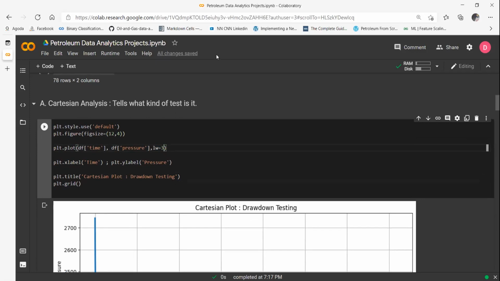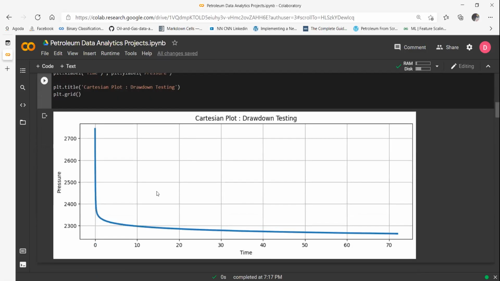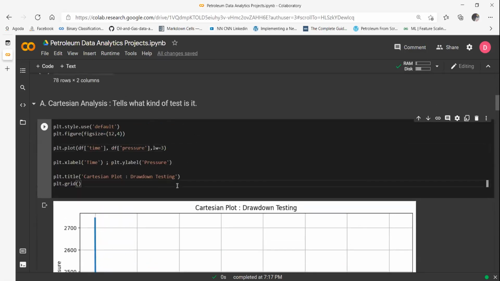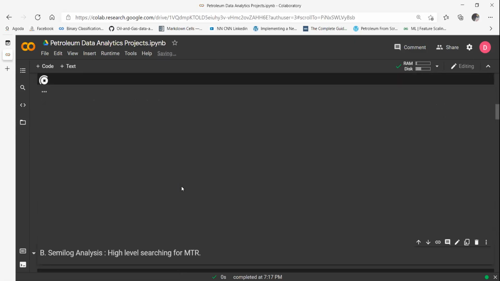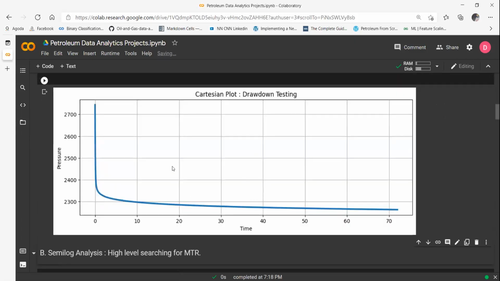And this is my X label. This is my Y label. All right. And this is my title. So you see a pretty customized plot I have created. So let's run it again. Okay, brilliant. So this is the plot that I have generated.